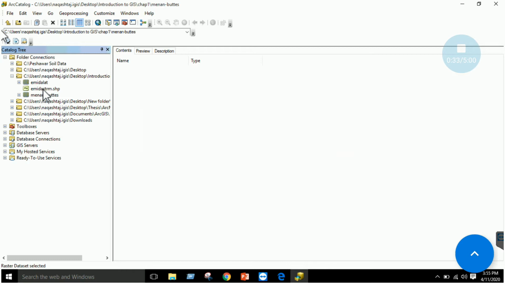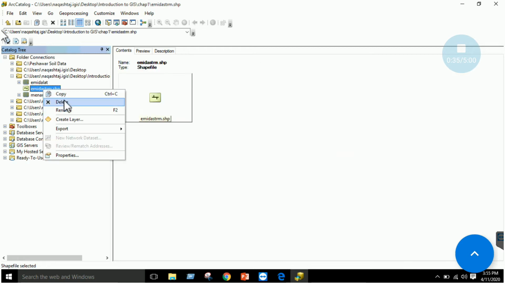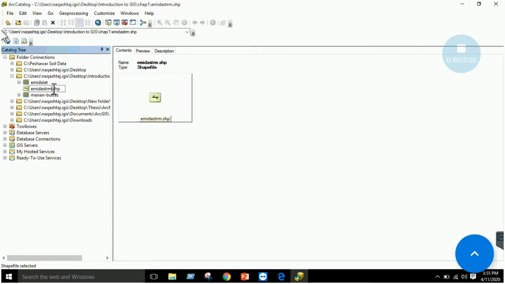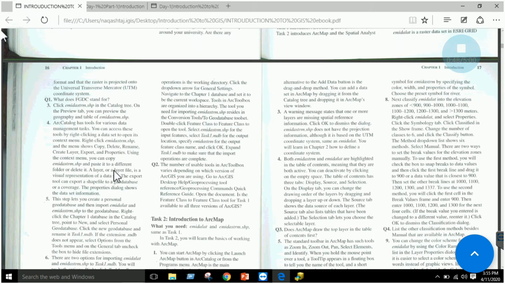If you click over here, you can delete the layer, copy the layer, rename the layer. For example, you can rename it to your choice. Amidstrum, for example, is the layer I add here, so that will be added. So you can rename your layers. This is a basic task, right?